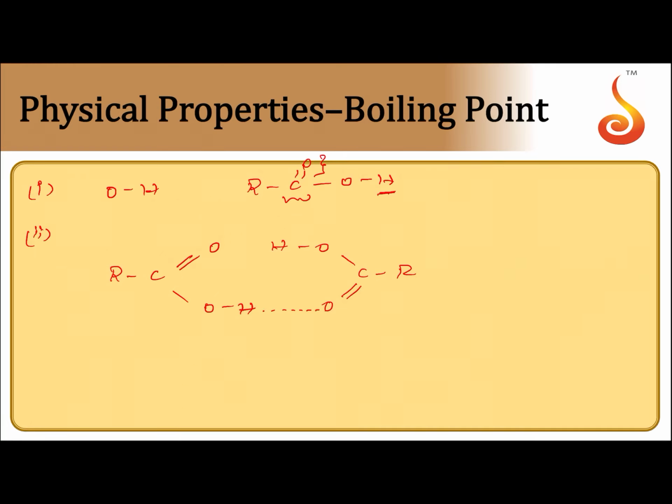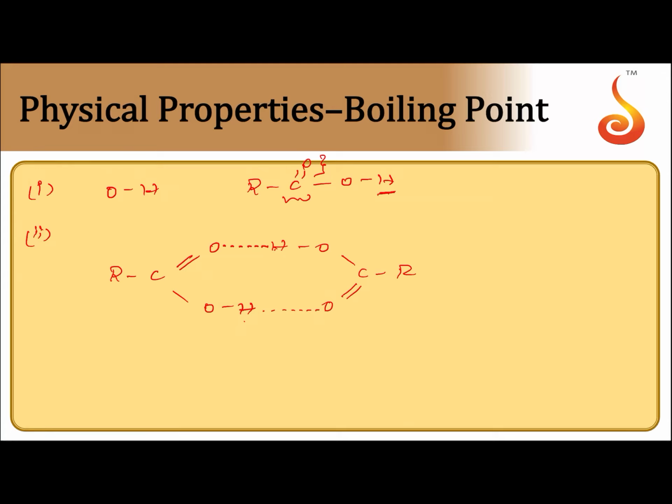So what happens? This carbonyl oxygen will form hydrogen bond with this hydrogen, and this hydrogen will form hydrogen bond with this oxygen. So the negatively polarized oxygen atom of the carbonyl group can also form hydrogen bond with the positively polarized hydrogen atom. Or in simple words, the carbonyl oxygen can also form a bond with the hydrogen atom.